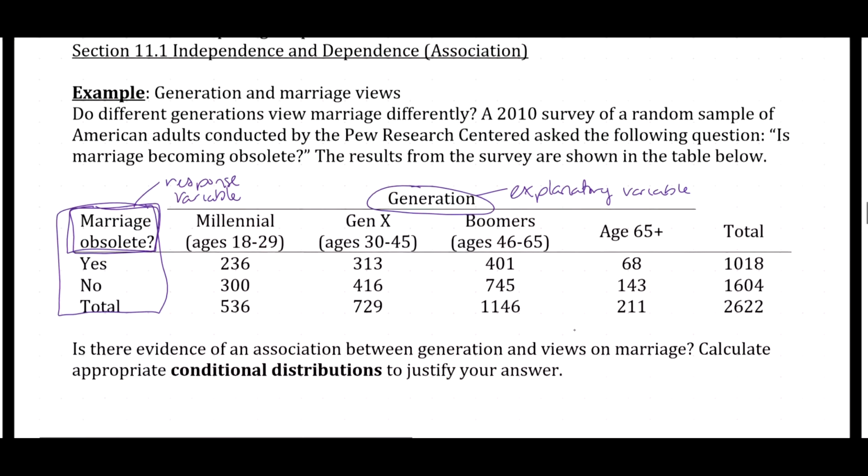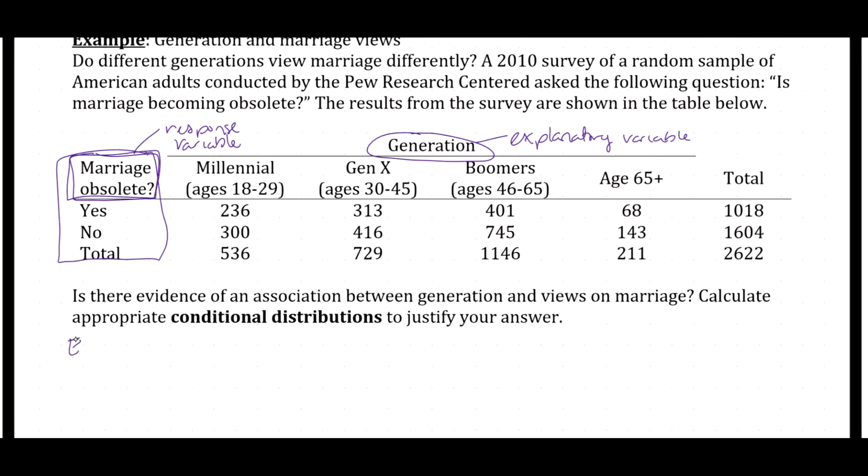So what we want to know is, is there evidence of an association between generation and views on marriage? What we're going to do is calculate the appropriate conditional distribution to answer the question, or to justify our answer. We've already identified that the explanatory variable is generation. And it has those four levels of millennial, Gen X, boomer, and 65 plus. And this is a categorical variable. It would not make sense to take the average of generation.